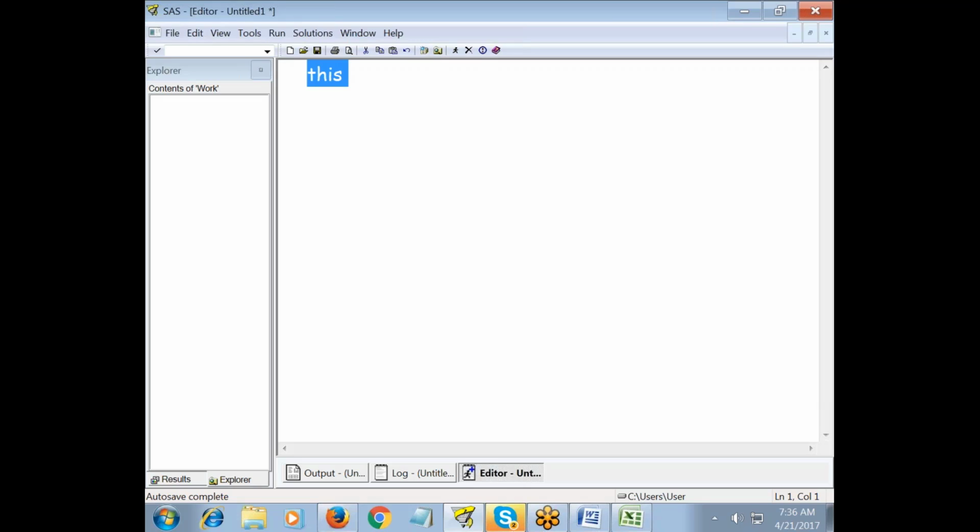Rule number 3: to write a program in SAS, we have to keep 3 words in mind. If you keep just these 3 words in mind, you can comfortably write a program in SAS. The first word is infile. The second word is input. The third word is datalines. These are the 3 words, right?